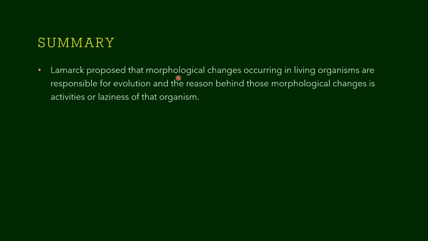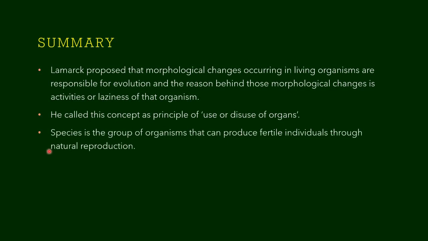Lamarck proposed that morphological changes occurring in living organisms are responsible for evolution, and the reason behind those morphological changes is activities or laziness of the organism. He called this concept the principle of use or disuse of organs. Species is the group of organisms that can produce fertile individuals through natural reproduction. Geographical or reproductive isolation also leads to speciation.